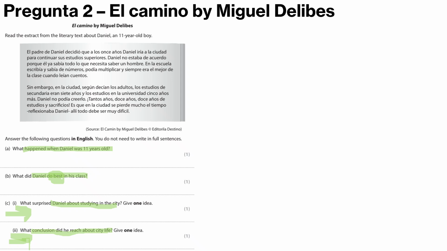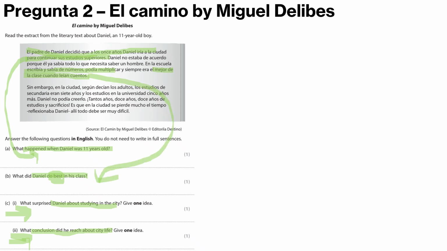It says, Daniel's father decided that at 11 years old, Daniel would continue his studies in the city. So what happened? He would continue studies in the city. What did Daniel do best in his class? Okay, so it says here, in school, he knew about numbers and could multiply, and he was always the best when they read stories.